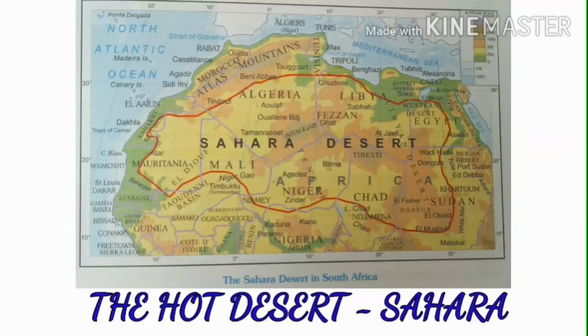These people are nomadic people. They use camels to cross the deserts, which is called the ship of the desert. Yes, the camel is known as the ship of the desert, isn't it? The nomadic tribal people rear goats, sheep, horses and camels. These animals are the major source of milk, fur, leather, hides and so on.